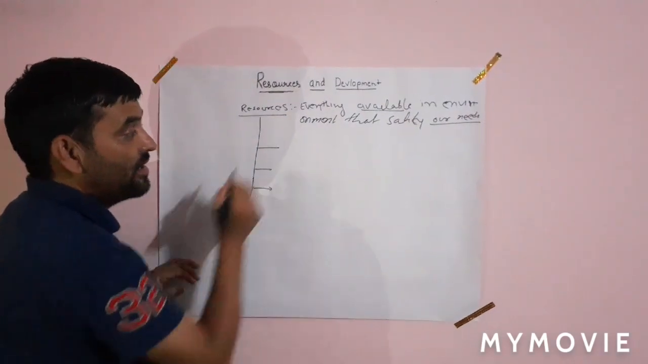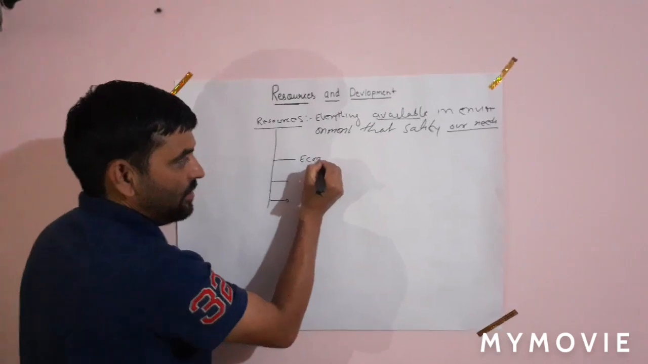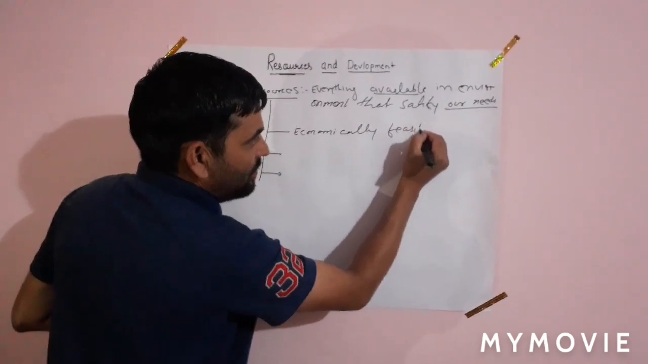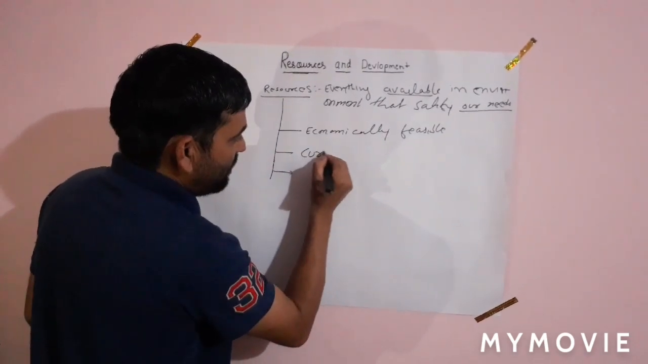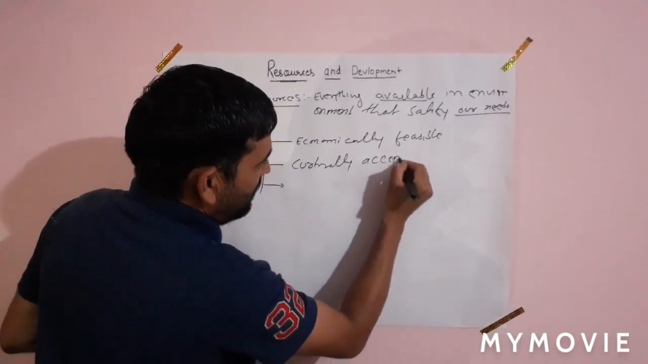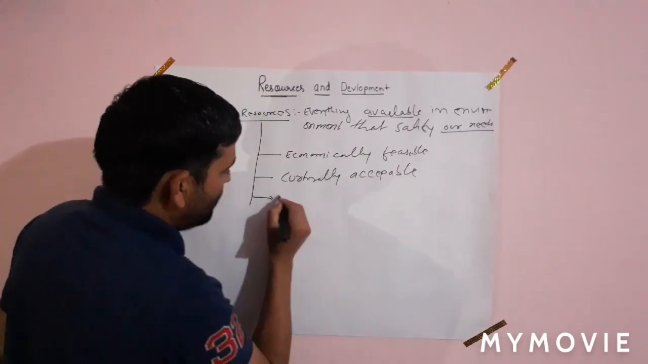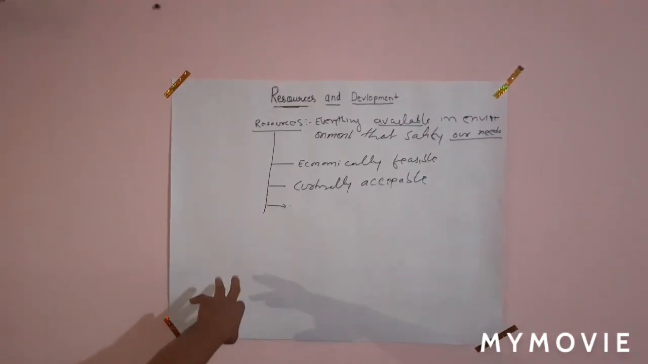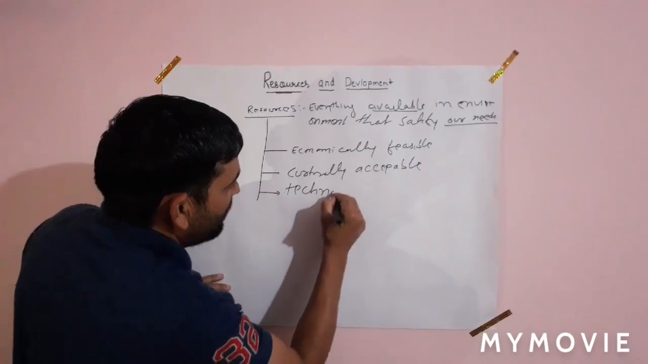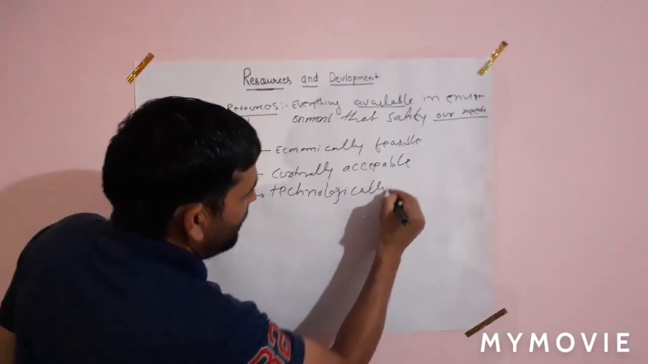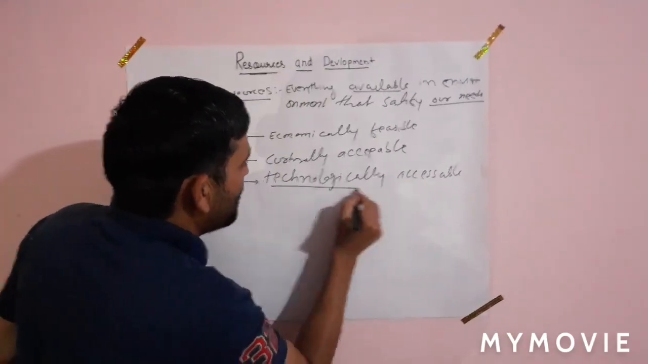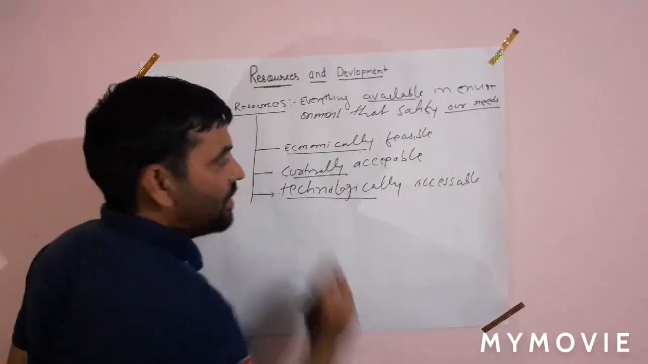The three features are economically feasible, culturally acceptable, and technologically accessible. Now we will focus on these three words: technology, culturally, and economically.